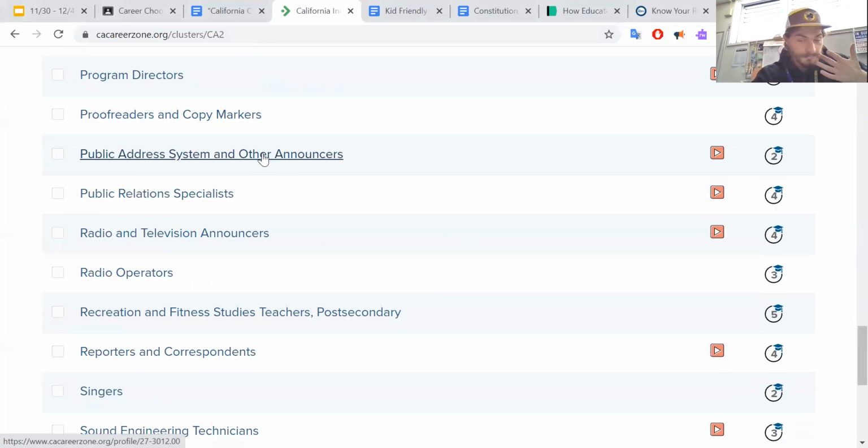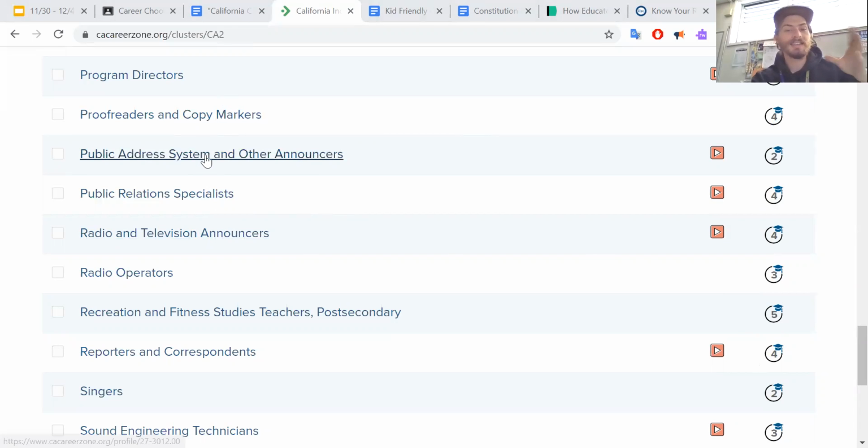These are the people at Padres games that when the batters come up, they go, and batting for the Padres, number 4, Will Myers. And that's a public address system announcer. Or I'd want to work in some regards in that realm. I know I would be a great announcer. I'd be a great hype man. What can I say? I am still recording, so you can listen to that over and over again.